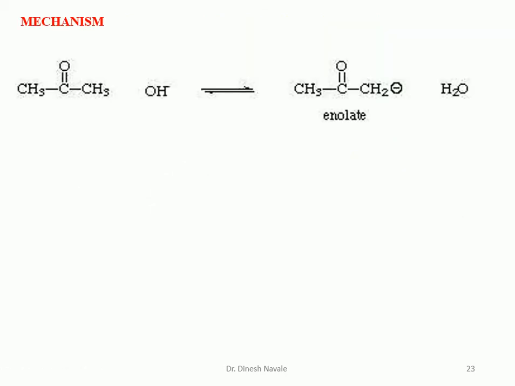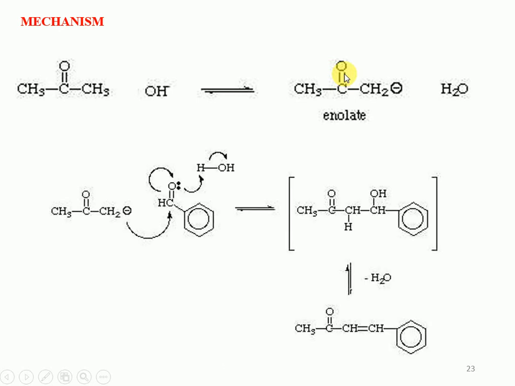If you look at the mechanism, the reaction is base catalyzed. In the first step, the base abstracts the proton from the aldehyde or ketone which contains the alpha hydrogen atom, giving the formation of the carbanion, and this carbanion, which is in conjugation with the carbonyl carbon, gives the enolate ion.